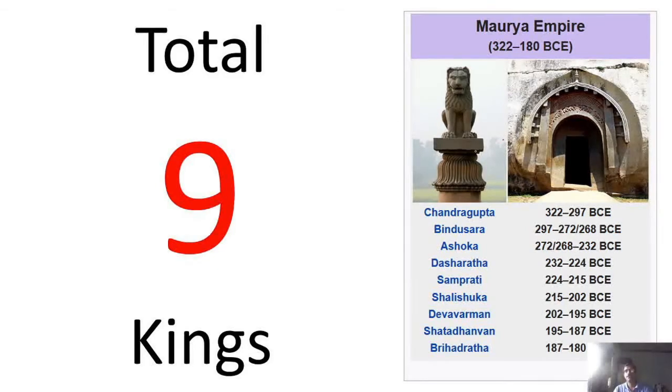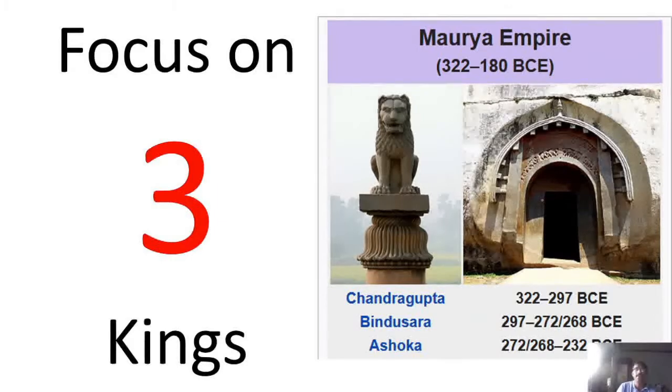Now we know when and where. Now let's talk about who. The question is pretty simple: who are we talking about? It is about the Mauryan Empire, and in total there were 9 kings who ruled within that period, 322 to 180 BC. As per the syllabus, we are not going to take 9 kings. We are going to take only 3 kings. The 3 kings that we are going to focus on are Chandragupta, Bindusara, and Ashoka.